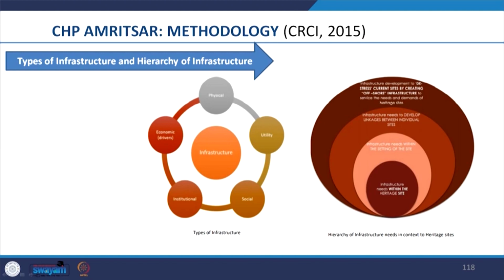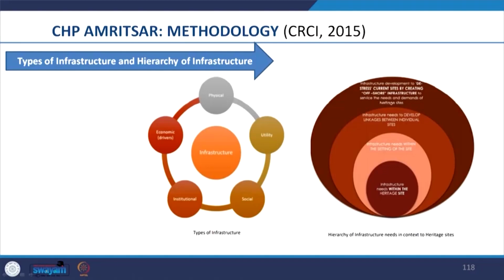Further, the concentric ring principle was followed to provide the infrastructure, like we can see on the right hand side of the diagram, that the infrastructure provision not only focused within the heritage site, but also on the setting of the site, then to develop linkages between the individual sites, and then to de-stress the current sites and to service the needs and demands of the heritage site by creating offshore infrastructure.